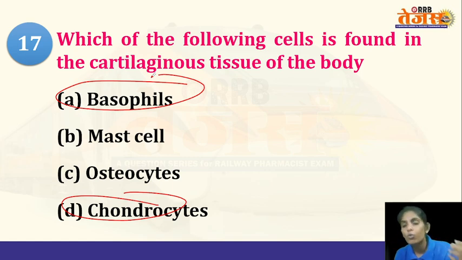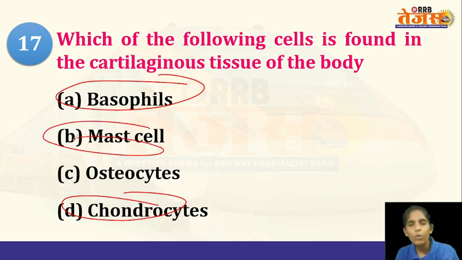White blood cells are of two types: granulocytes and agranulocytes. Granulocytes are again divided into three types: the basophils, eosinophils, and neutrophils. Whereas agranulocytes are again of two types: the monocytes and the lymphocytes. Lymphocytes means the T lymphocytes, B lymphocytes, like that. And mast cells are the cells which will release histamine and heparin.